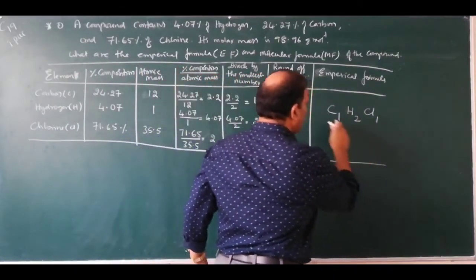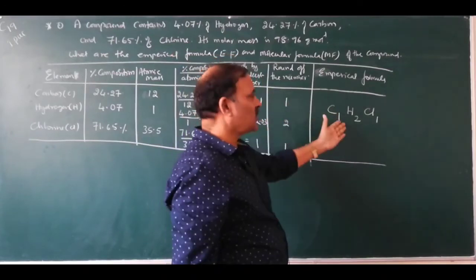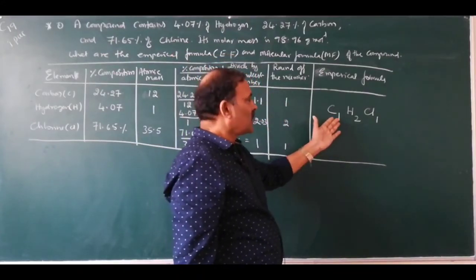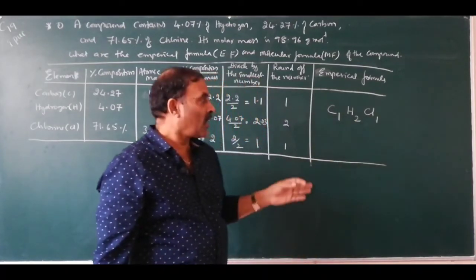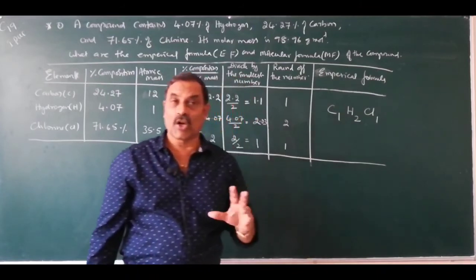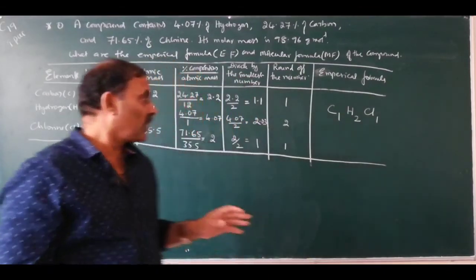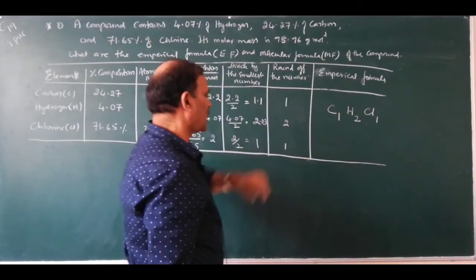Empirical formula is the simplest formula obtained from percentage composition. So it gives the simple whole number ratio of atoms of different elements present in the compound. So once you know the empirical formula, this is the empirical formula.